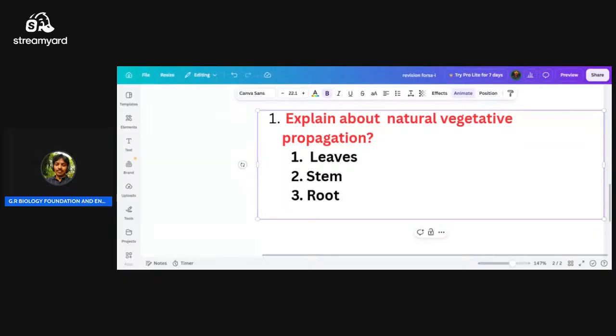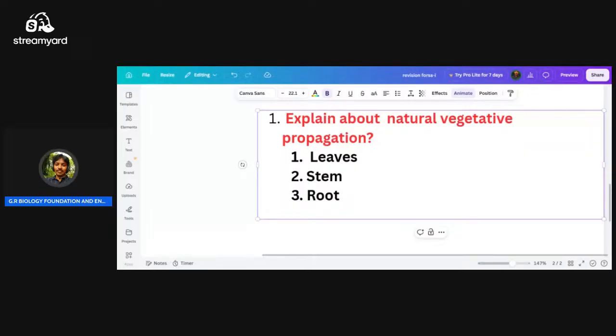If you see some plants, like grass plants, they have adventitious roots, so they grow continuously on the earth.